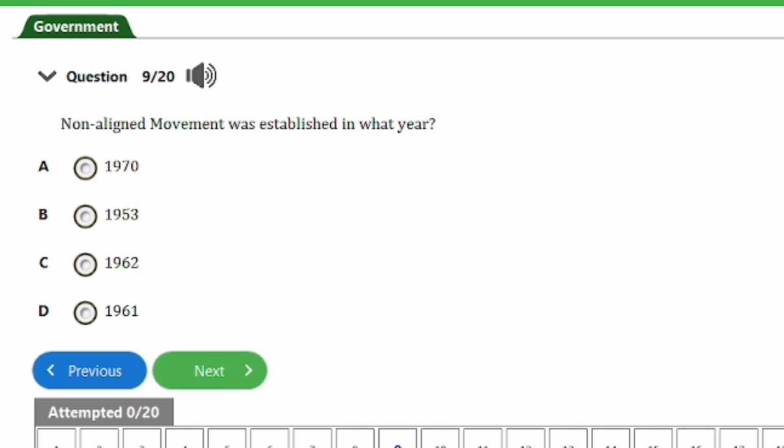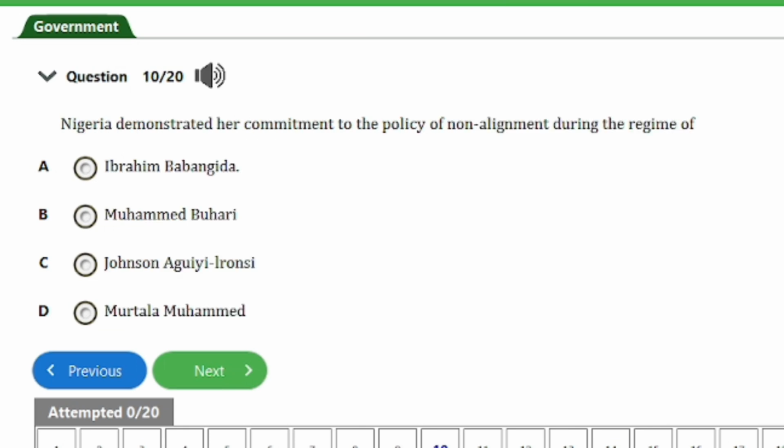So we have here question number 10. It says, Nigeria demonstrated her commitment to the policy of the Non-Aligned Movement during the regime of A. Ibrahim Babangida, B. Muhammad Buhari, C. Johnson Aguiyi-Ironsi, D. Murtala Muhammad. So guys, the answer to this question is option D, that's Murtala Muhammad. Let's head on to the next question, guys.